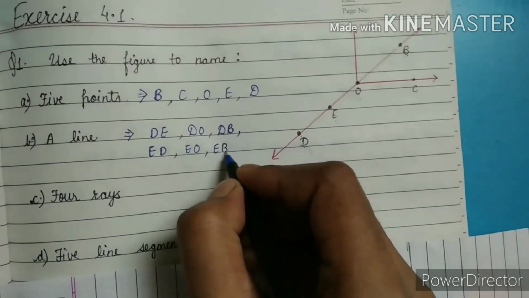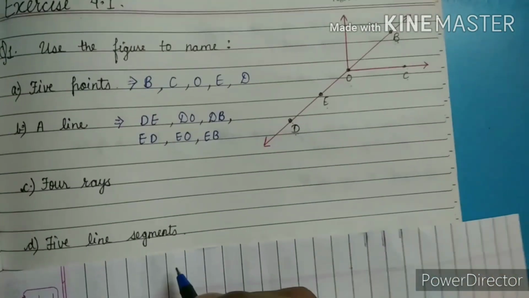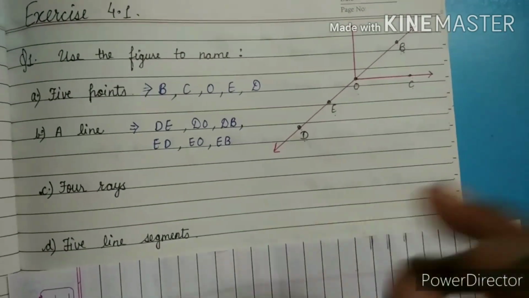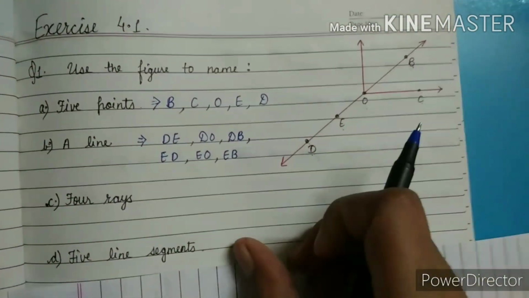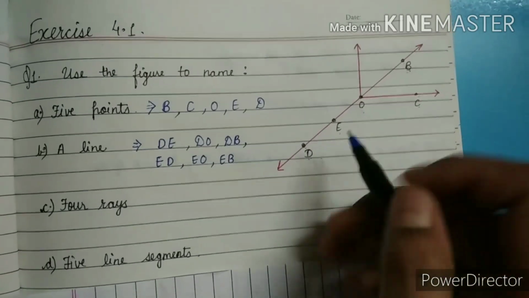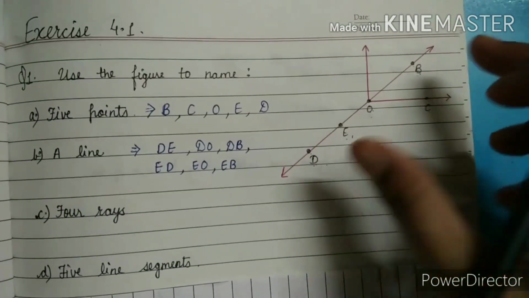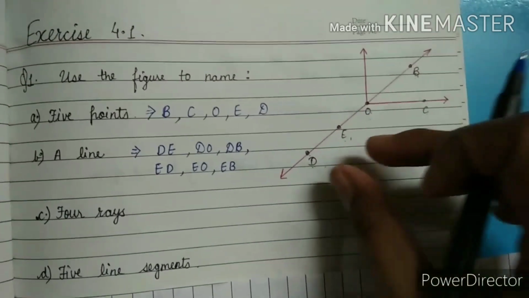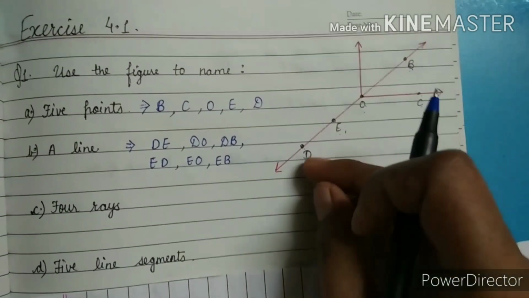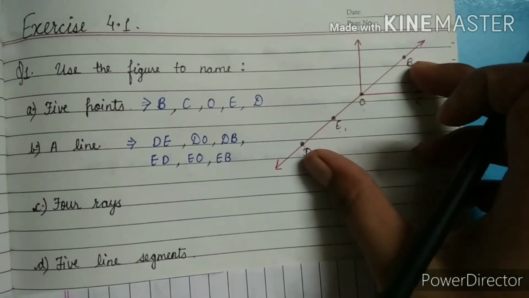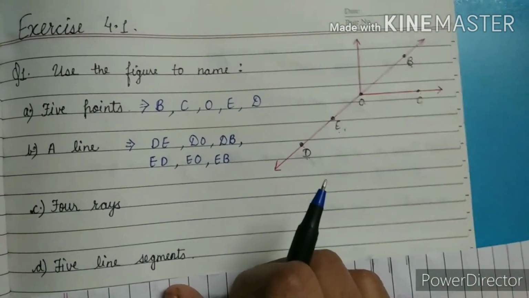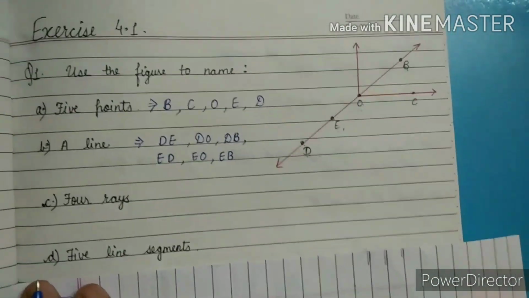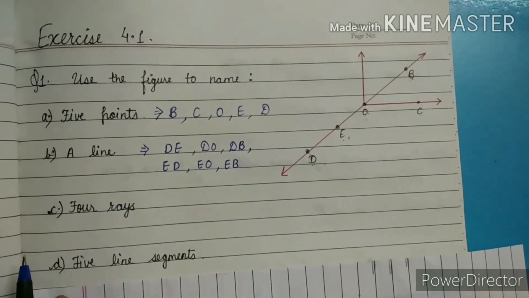So why am I putting all the names together? A line is denoted by the points that are present on the straight line. So D, E, O, B all are on the line, so we can put any name. There is no need of putting the last point name. We can put any name because they all are present on the line, but they are not denoting the line because they do not have any symbol of the line.